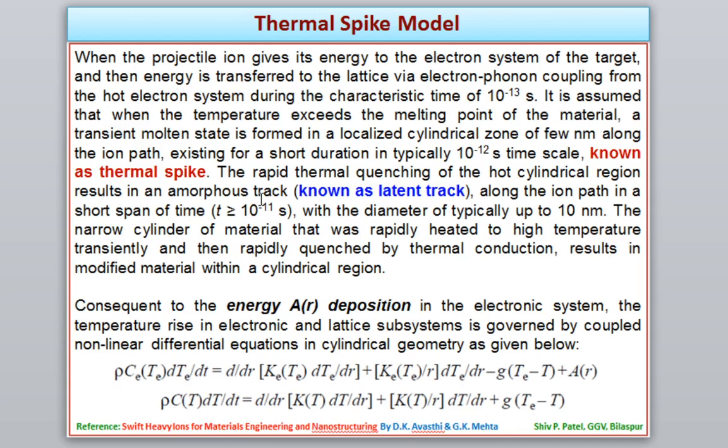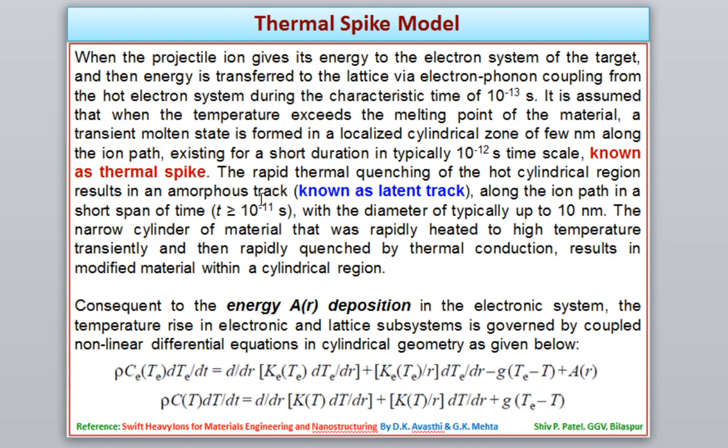This happens if the material is crystalline: whatever hot cylindrical zone is created will become amorphous, whether it is a semiconductor or a metal. If it is crystalline, then it will become amorphous. If it is amorphous, it may become crystalline. That amorphous track is sometimes called a latent track along the ion path, formed in a short span of time, that is 10 to the power minus 11 seconds.